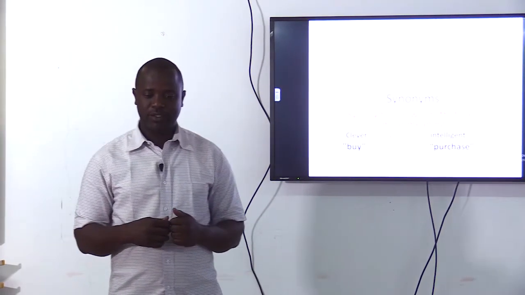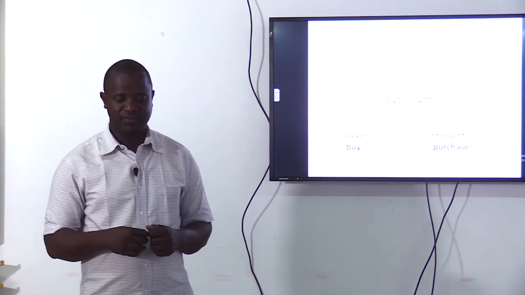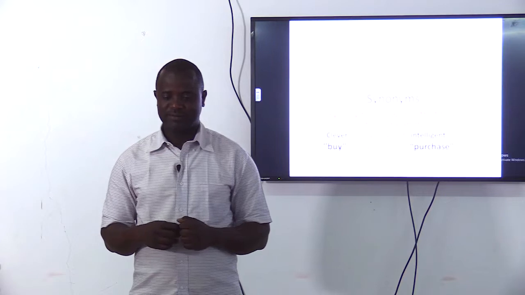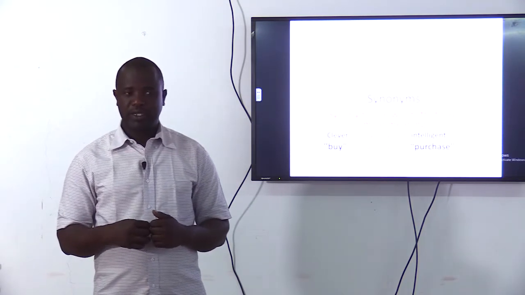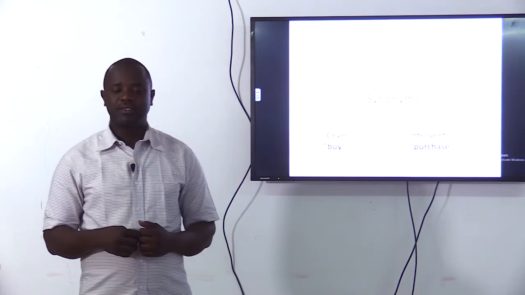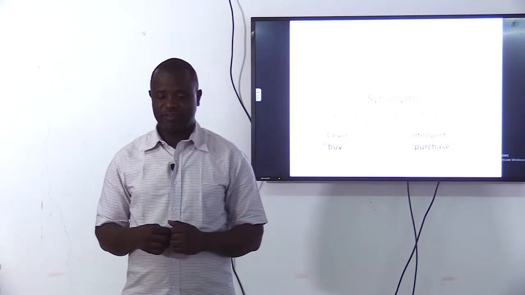Our last topic was synonyms, which we discussed are words that have similar meanings. We gave examples like clever is a synonym of intelligent. For example, when you say Aisha is a very clever student, it will mean the same as Aisha is a very intelligent student.